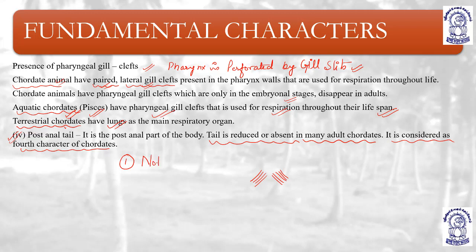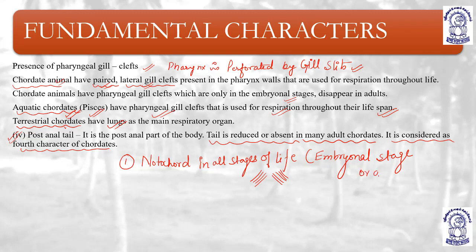So the first character was presence of notochord in all stages of life, whether it is the embryonal stage or whether it is adult. Understood? Second, presence of dorsal hollow nerve cord.